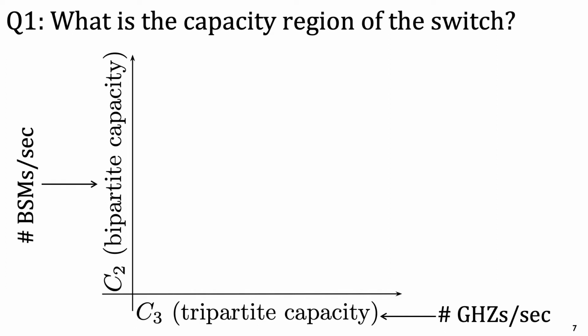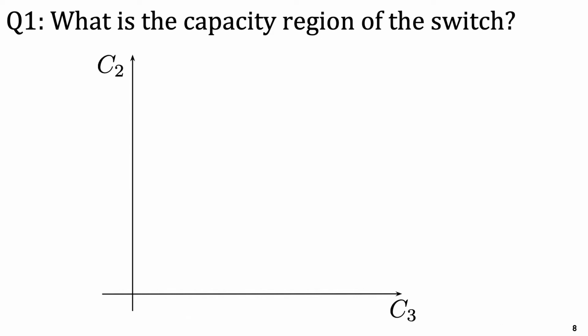In other words, let's look at a plot with bipartite capacity on the y-axis, which we call C2, and tripartite capacity on the x-axis, which we call C3. These are the number of Bell state measurements and GHZ projective measurements that were served by the switch per time unit, respectively. We are interested in the profile of the capacity region, generated by various entanglement switching policies.